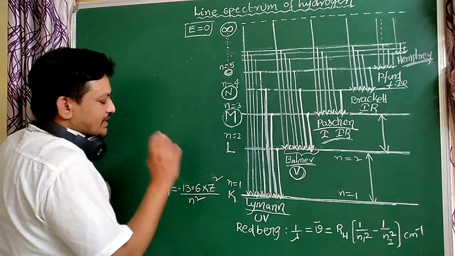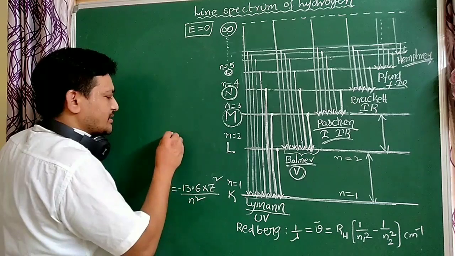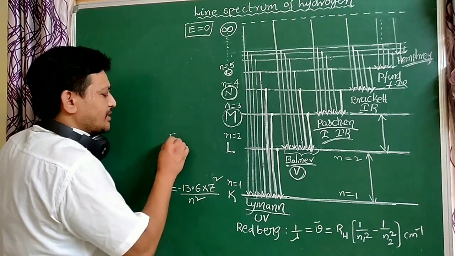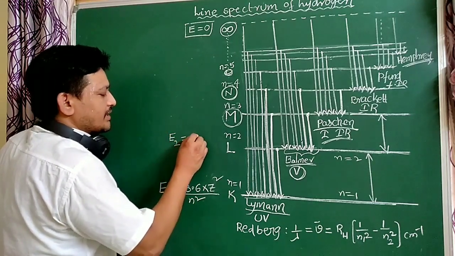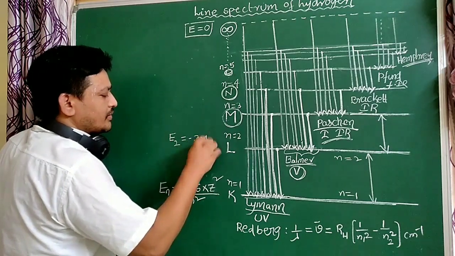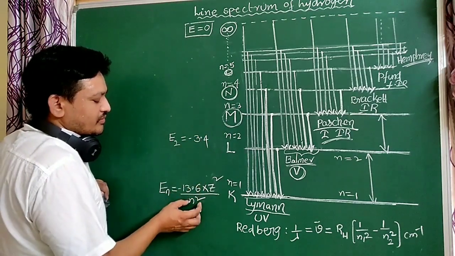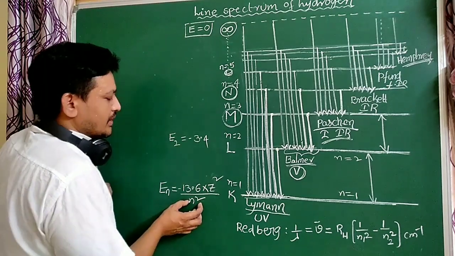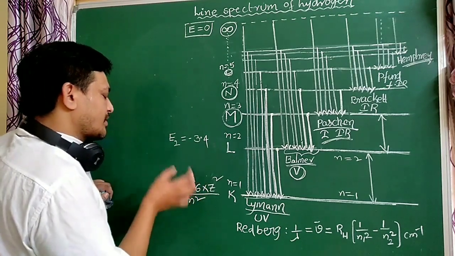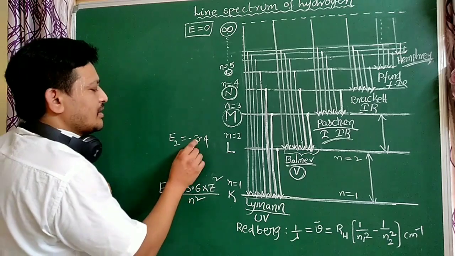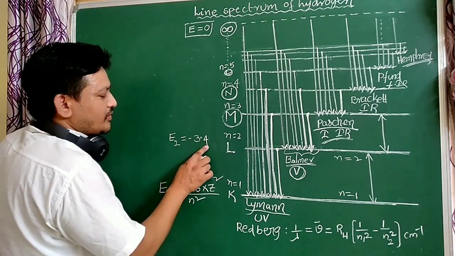Next, the second orbit energy for the hydrogen atom: n equal to 2, square is 4, so 13.6 by 4 gives minus 3.4.